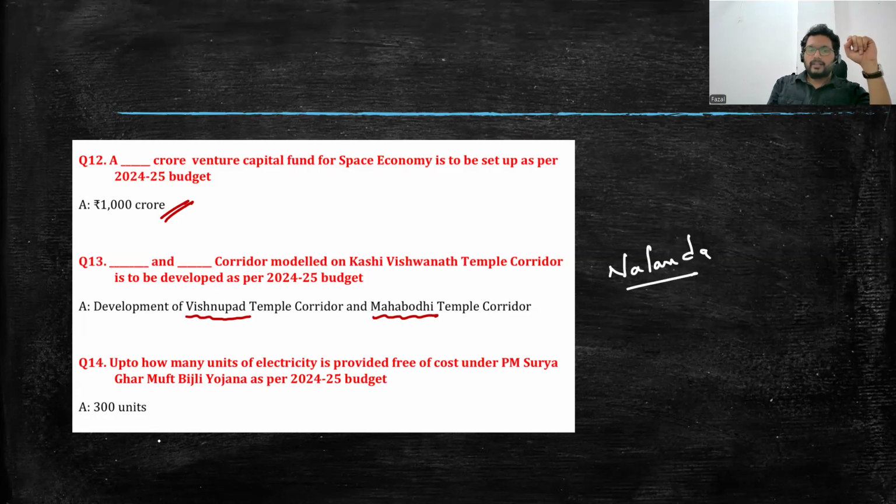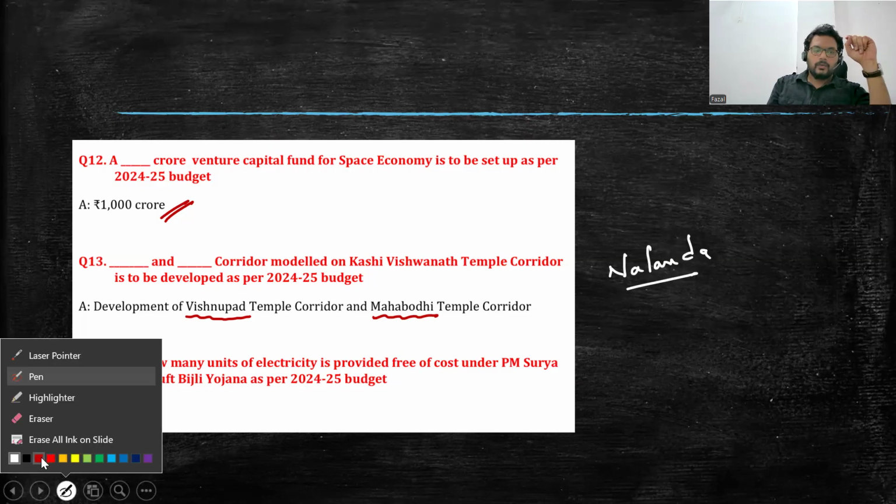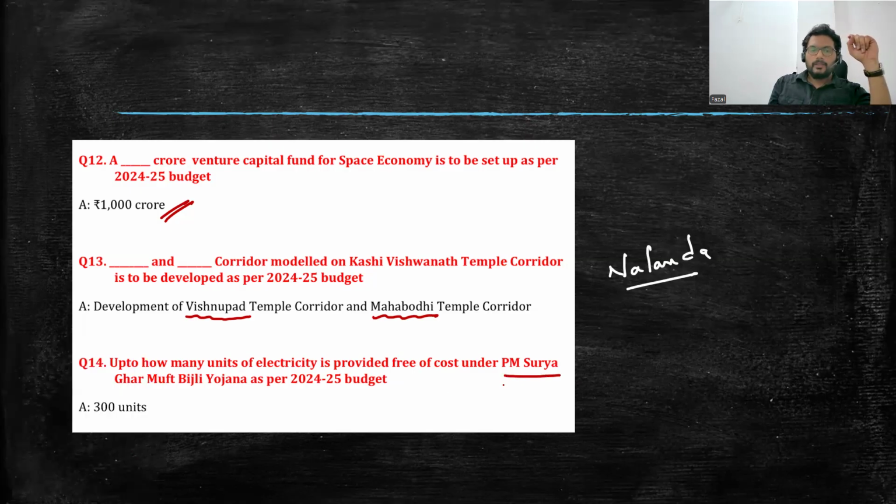Up to how many units of electricity is provided free of cost under PM Surya Ghar? PM Surya Ghar Muft Bijli Yojana. That is 300 units that has been given. Along with this, how many people are being targeted?